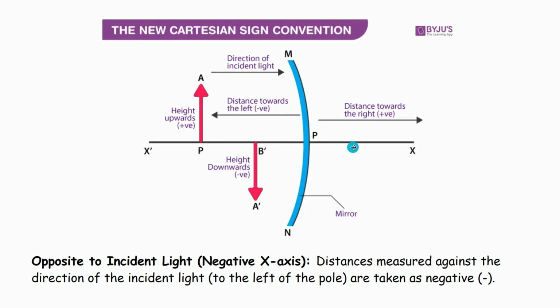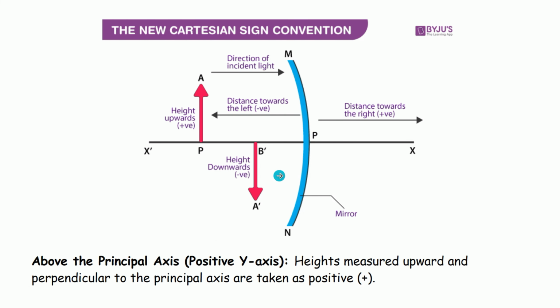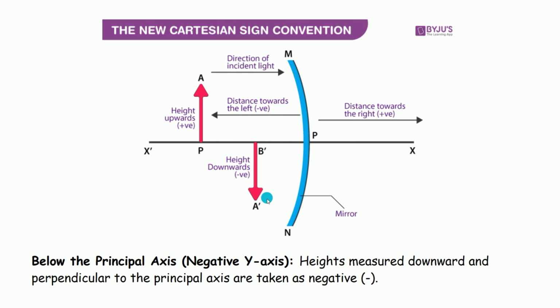And then opposite to the incident light, or the negative x-axis, are distances measured against the direction of the incident light. As you can see here, this is the direction of the incident light. So anything opposing that direction will automatically be considered negative. So distance towards the left is minus or negative. And then above the principal axis, or the positive y-axis, or the height upwards, is positive. And then below the principal axis is negative.